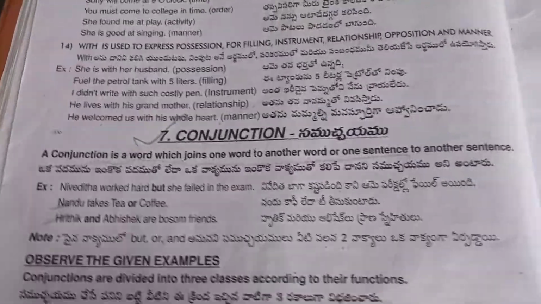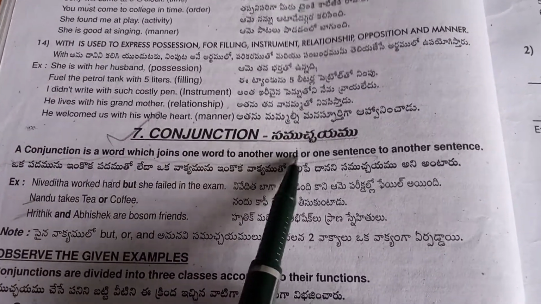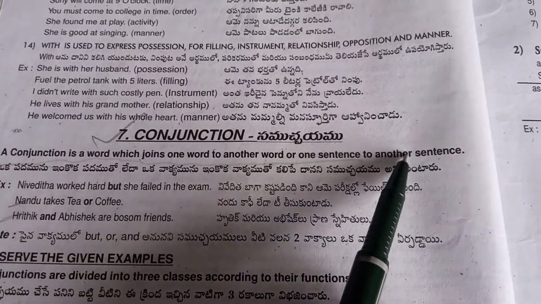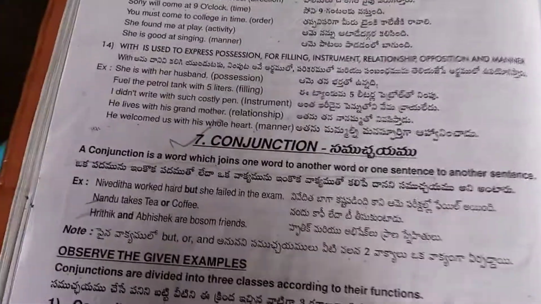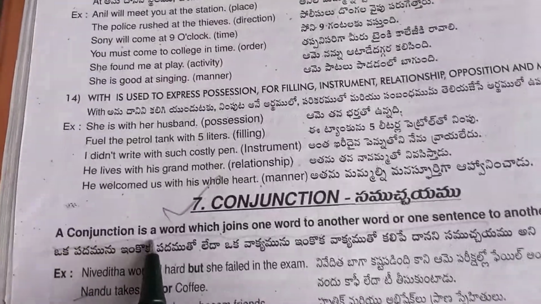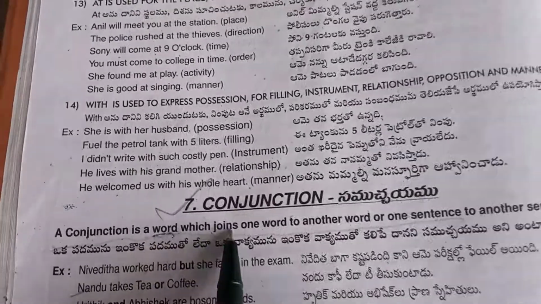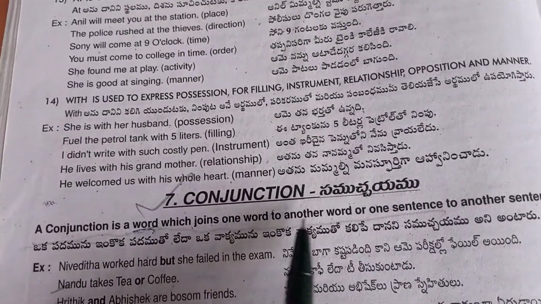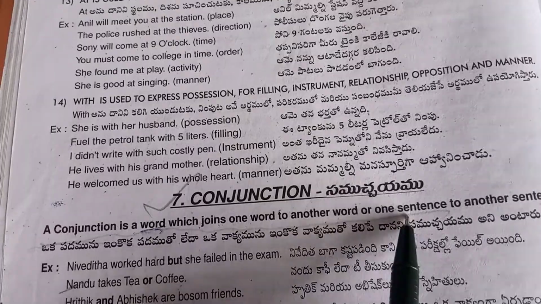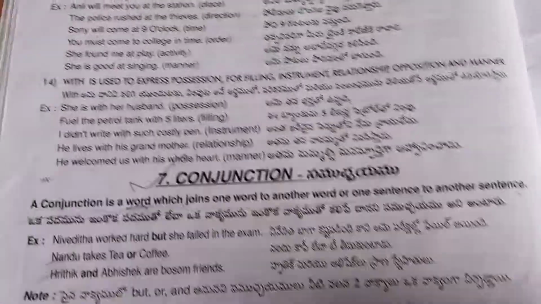What is a conjunction? A conjunction is a word which joins one word to another word, or one sentence to another sentence. See here, listen very carefully. A conjunction is a word which joins one word to another word or one sentence to another sentence. Okay, see here.